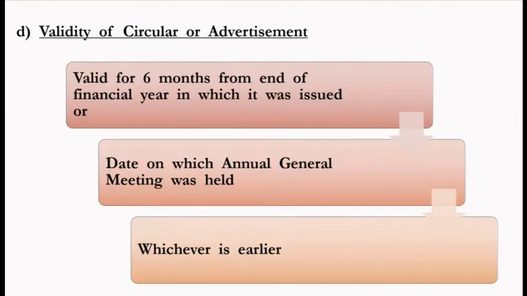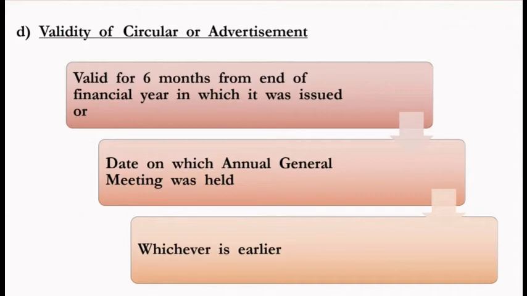And the next point is the validity of the circular or the advertisement. How long is it valid? The circular or the advertisement is valid only for 6 months from the end of the financial year in which it was issued, or the date on which the annual general meeting was held, whichever is earlier. So these are the validity periods for the circular and the advertisement.